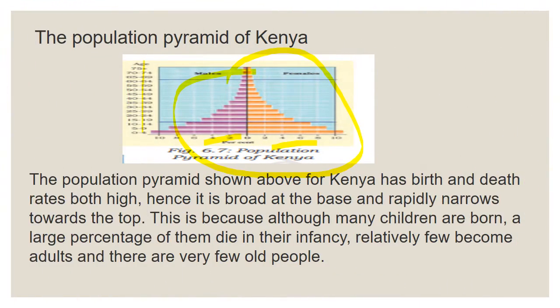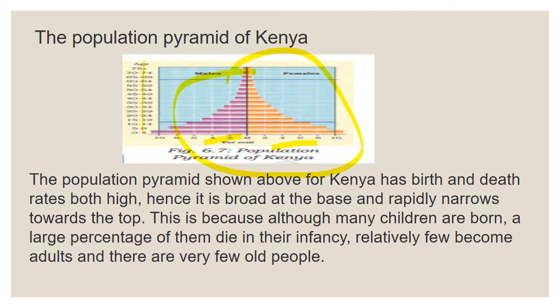That means the pyramid. This shows Kenya's situation: how many males are there and how many females are there in each age group. This is the age group, and this is male and female. So, it gives clear information about how many people are there in Kenya. In this age group, how many males, and how many females.